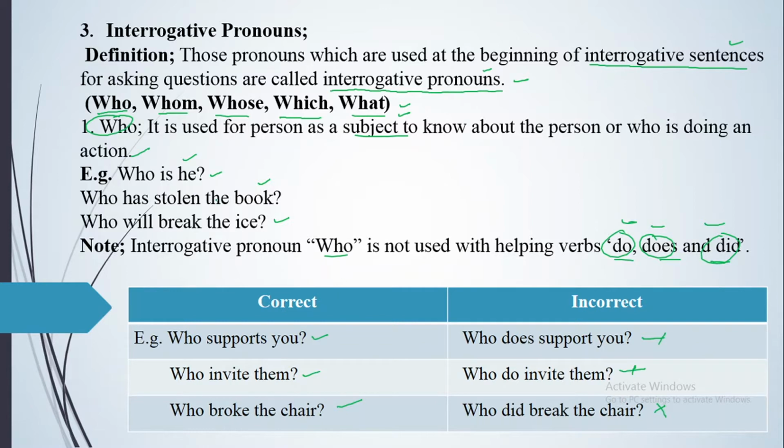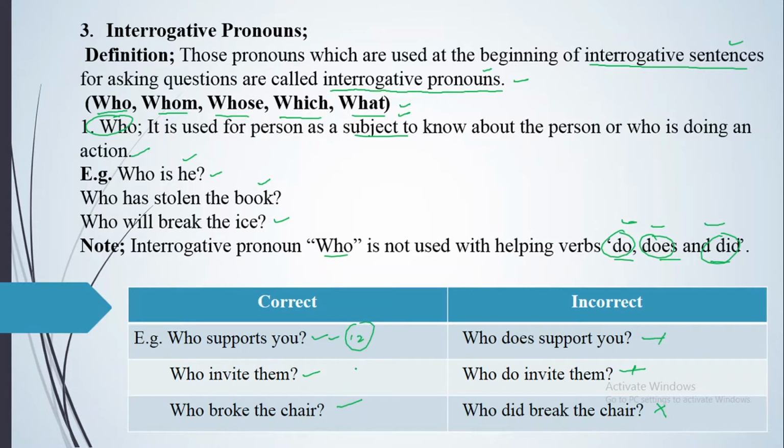Now you can change them in all tenses, like who supports you, who supported you, who will support you, who is supporting you, who was supporting you, who will be supporting you, who has supported you, who had supported you, who will have supported you, who has been supporting you, who had been supporting you, and who will have been supporting you. So you'll be using it in all 12 tenses.